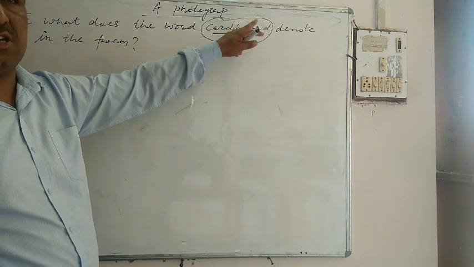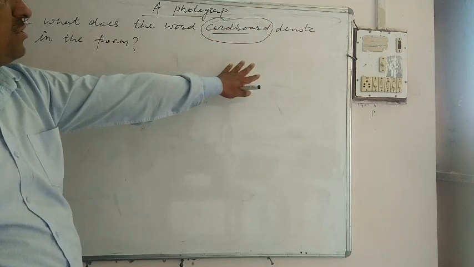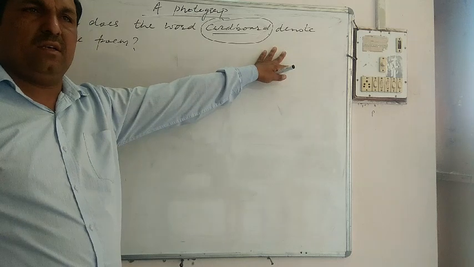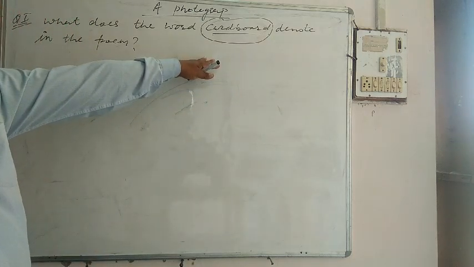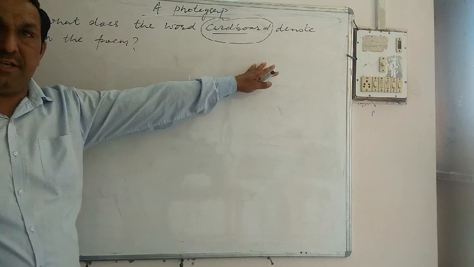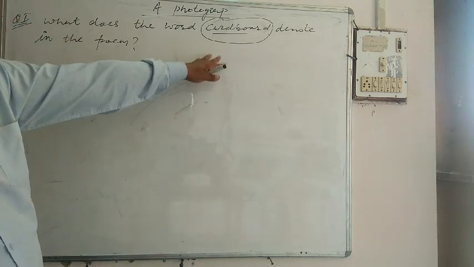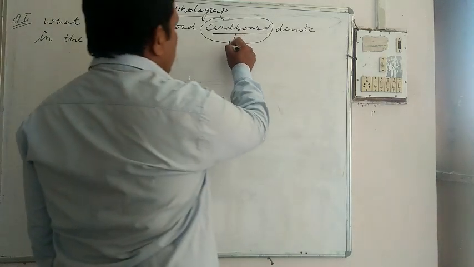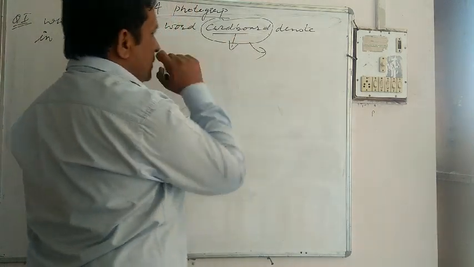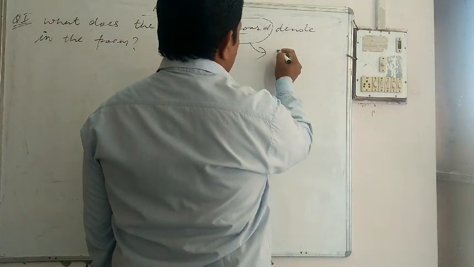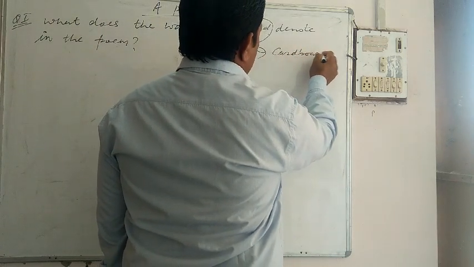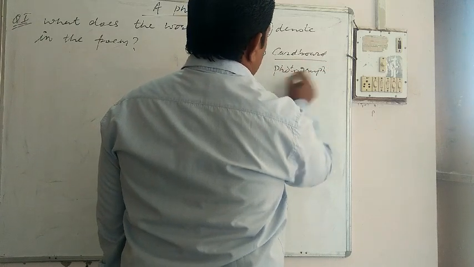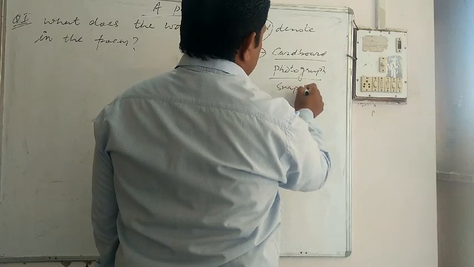Cardboard is a stiff paper on which a photograph is being pasted, and here the cardboard is used for the poetess's mother. There is a photograph in which three girls are seen, among them one is the poetess's mother. And this photograph is being called cardboard. I have already told you that there are three words denoted here. One is cardboard, second photograph, and third snapshot.